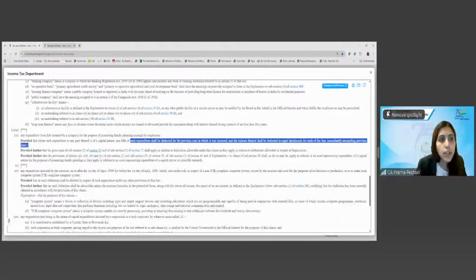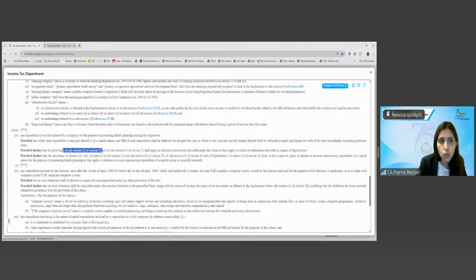Right? Provided further, the provisions of 32(2) and of subsection 2 of 72 shall apply in relation to deductions allowable under this clause as they apply in relation to deductions allowable in respect of the depreciation. What does this mean, students?